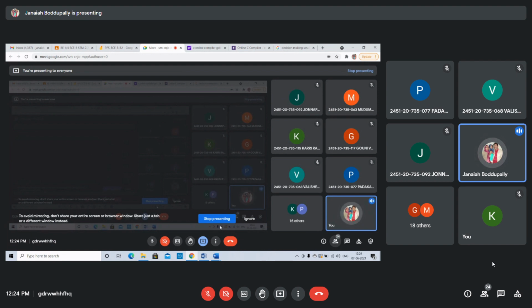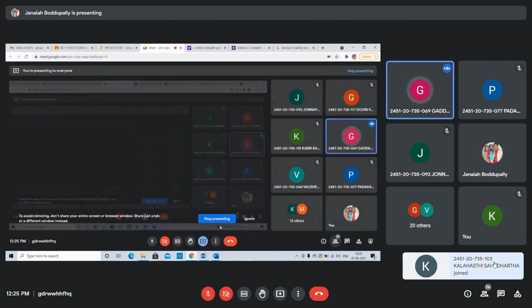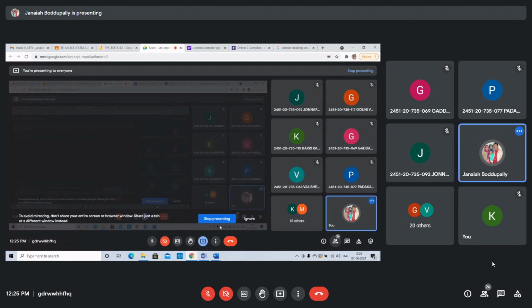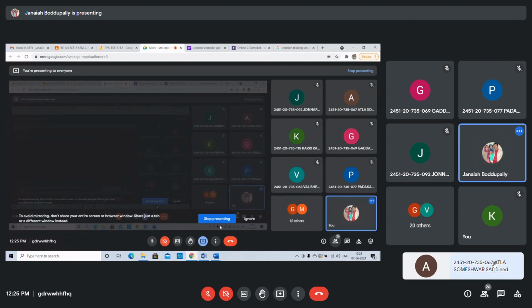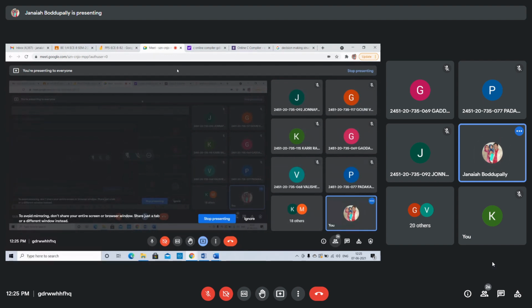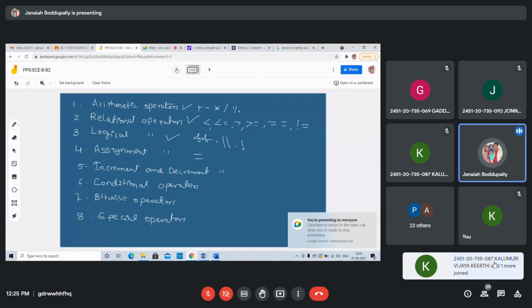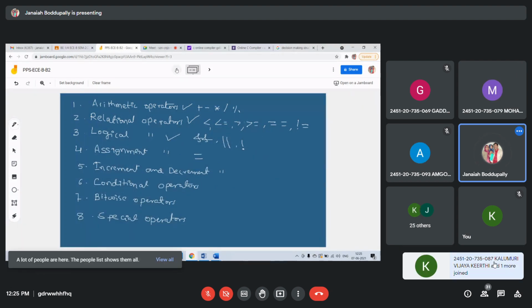How many types of operators are there, students? Once again, C operators can be classified: arithmetic operators first, then relational operators, then logical operators. Arithmetic operator 5, relational operators 6. Then assignment operators. Assignment operators use the equal symbol.